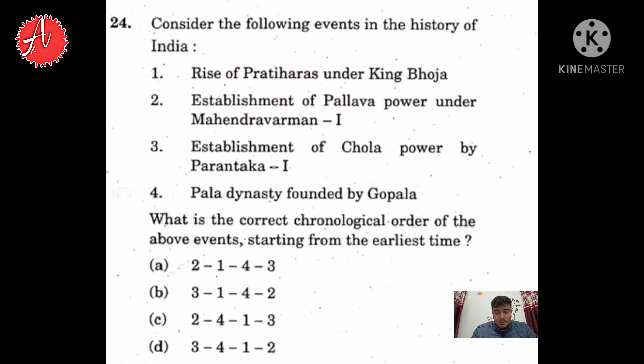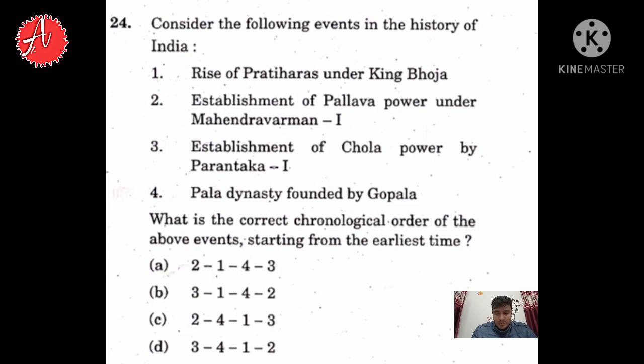So the fourth option is Pala dynasty founded by Gopala. Yes, there was a very famous ruler and he was the founder of the Pala dynasty in India, which is Gopala, and he ruled from 750 to 770 AD. So now we can find the correct chronological order here. The earliest one is the second statement, which is establishment of Pallava power, which was from 600 to 630 AD,